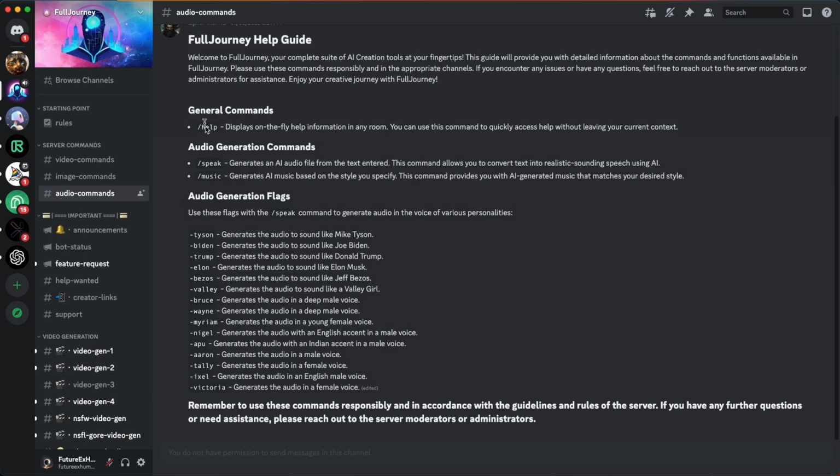Then lastly, there are the audio commands. There are 2 basic audio commands. One is speak, so that basically is making dialogue. And then there's music, where you can just give it a style of music and it'll create music for you. A lot of these are impersonated voices, so I don't really want to use any of those for our purposes. I feel like Aaron, Tally, Ixel, and Victoria might just be generic voices, so I'm going to stick with these. All right, so let's get started.